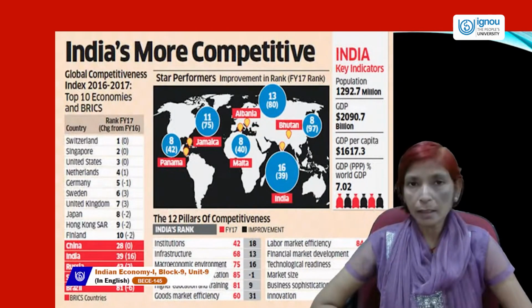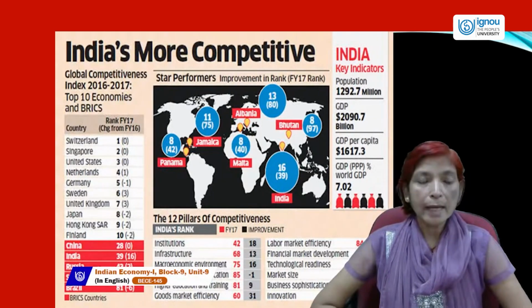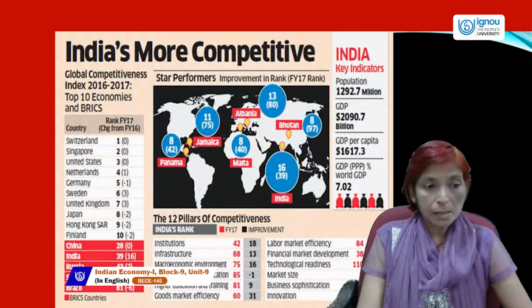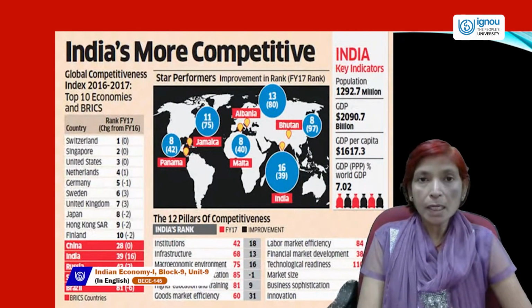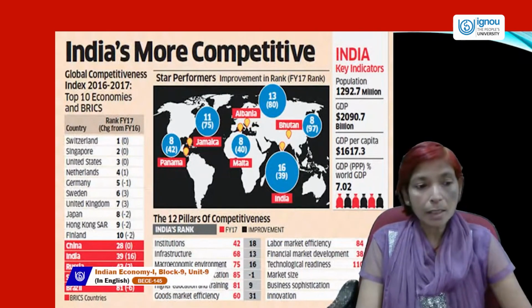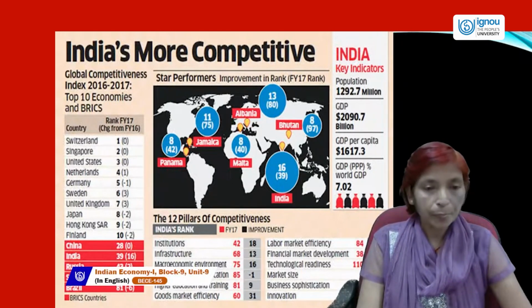India's rank is 39 after China, and the developed countries' ranks are much higher. But still, among BRICS nations, India's performance is not bad. India's performance is higher than Russia, South Africa, and Brazil also.